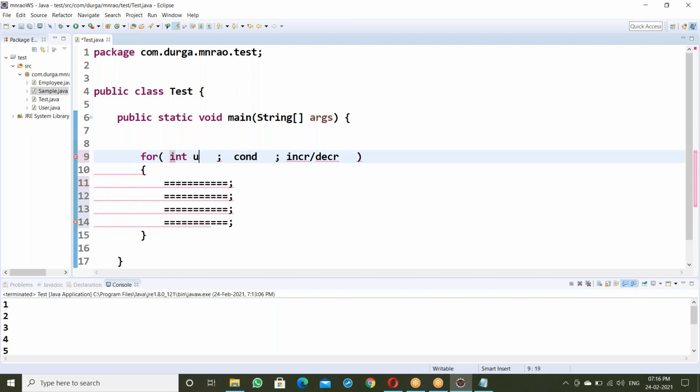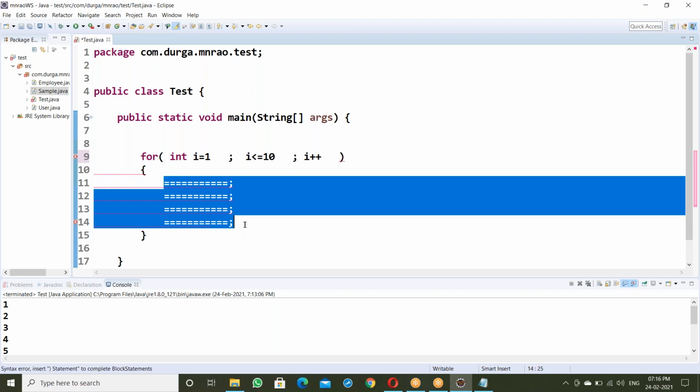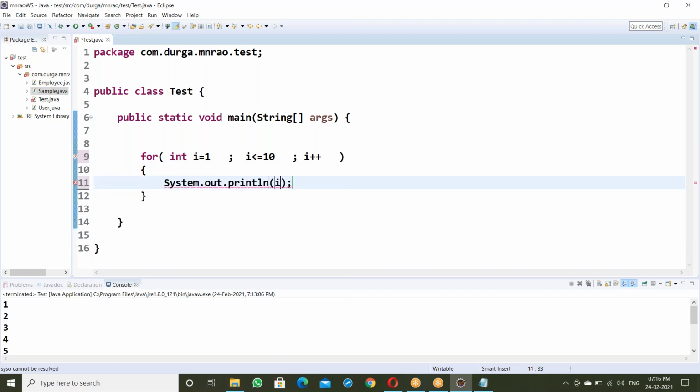Int i is equal to 1. Start with 1, the i value starts with 1. What's the condition here? i is less than or equal to 10. Next, the increment, just increasing, i plus plus. Here System.out.println(i) displays the value. So first i equal to 1. 1 is less than or equal to 10, it's true. So println of i displays the value 1.